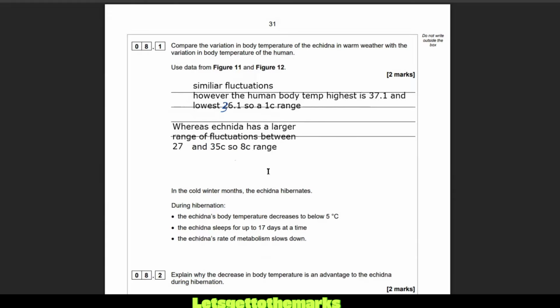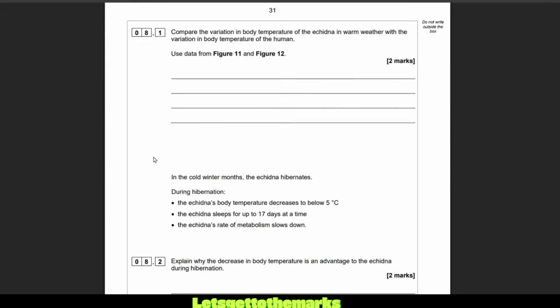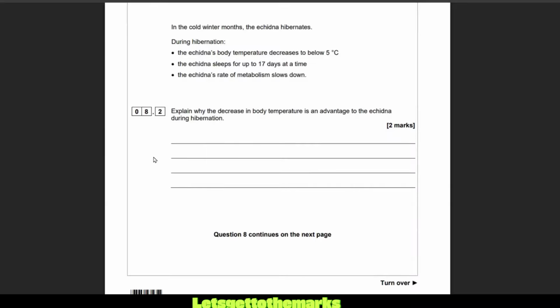Yeah, there we go. Lovely jubbly. That's going to get us the marks. I'll stop ticking. It's all falling apart. I'm tired. In cold winter months, the echidna, I did spell it wrong in my answer. In cold winter months, the echidna hibernates. During hibernation, the echidna's body temperature decreases below 5 degrees. The echidna sleeps for 17 days at a time. The echidna's rate of metabolism slows down. Explain why the decrease in body temperature is an advantage to the echidna during hibernation.